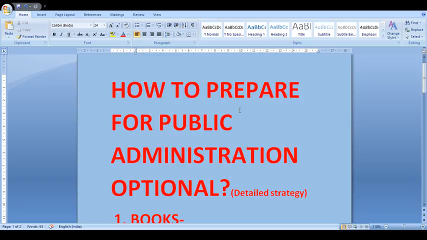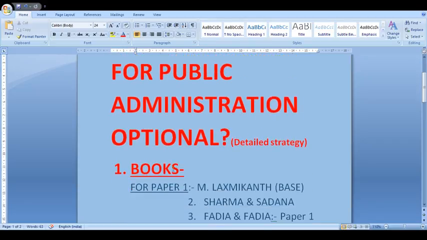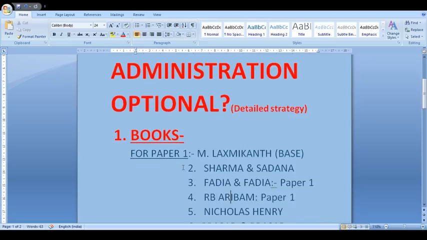Ethics and public administration have quite a lot of overlapping. Apart from the general definition-based questions that they are asking, there are case studies too. When you prepare for public administration, you develop a good grasp of what is being targeted in a case study that is asked in the ethics paper. So this is the detailed strategy that I have prepared book-wise. Chapter-wise strategy I will bring later through another video.